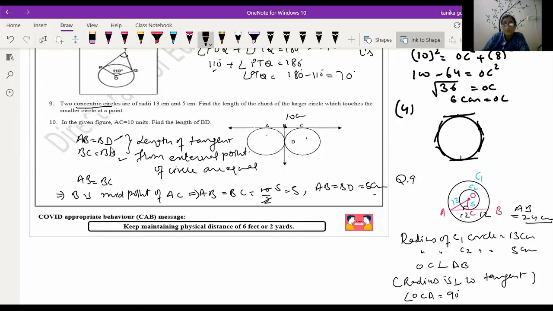From here AB is equal to BD is equal to BC. So these three are equal. Now AB is equal to BC. That means B is the midpoint of AC. So AC is equal to 10 centimeters. Then AB is equal to BC, that is equal to 10 by 2, is equal to 5 centimeters. So AB is 5 and BC is 5. And you know that AB is equal to BC is equal to BD, that is equal to 5 centimeters. So the length of BD is equal to 5 centimeters, that we wanted to find. So I think you must understand this. Thank you.